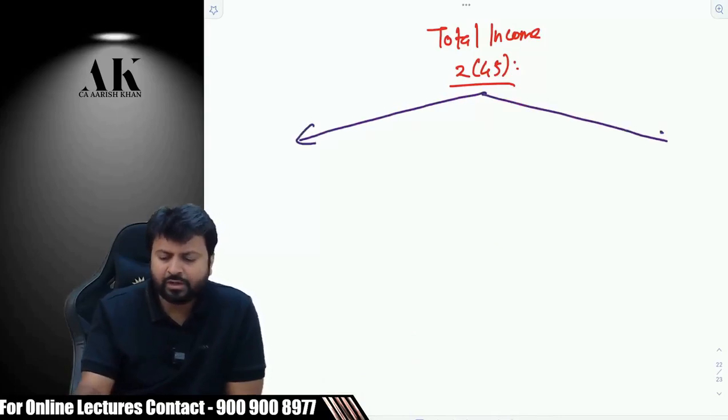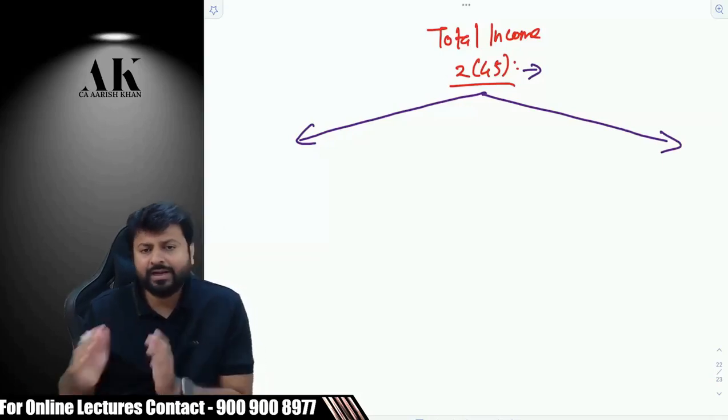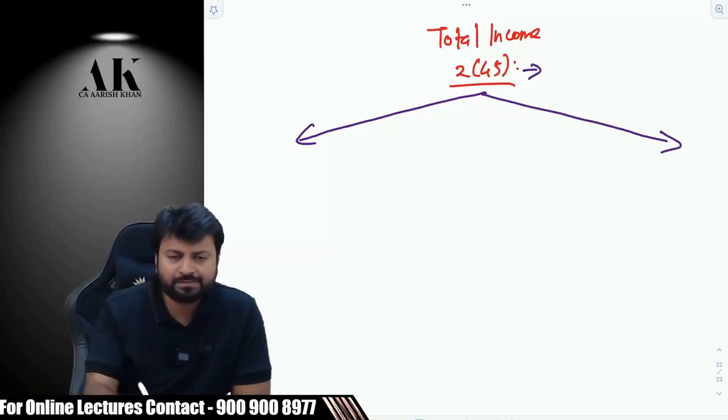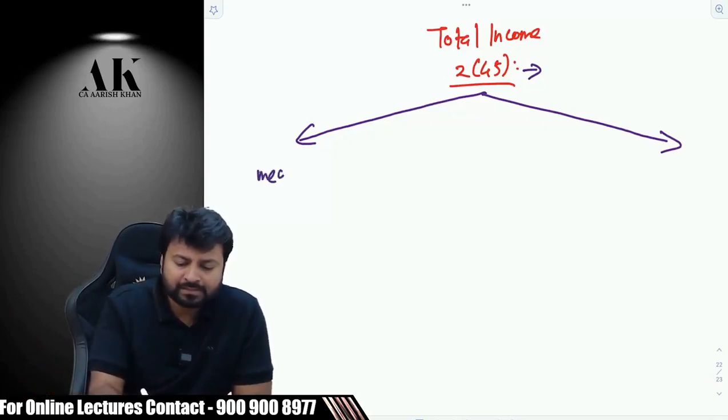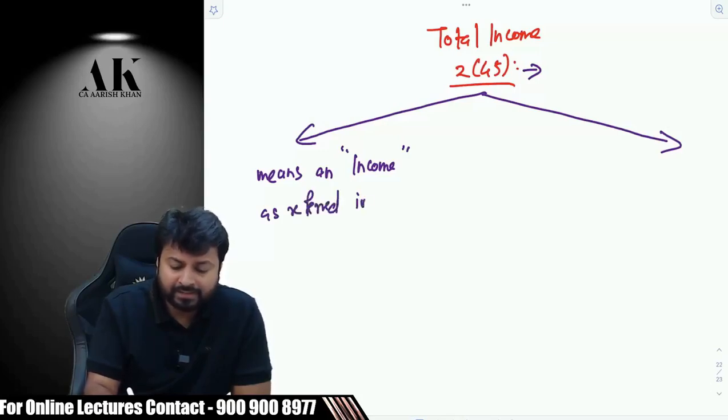The definition of total income in section 2, clause 45 is divided into two parts. We need to analyze both the parts one by one. First, total income means an income, I'll put income in inverted commas because we have to come to income later on, as referred to in section 5.